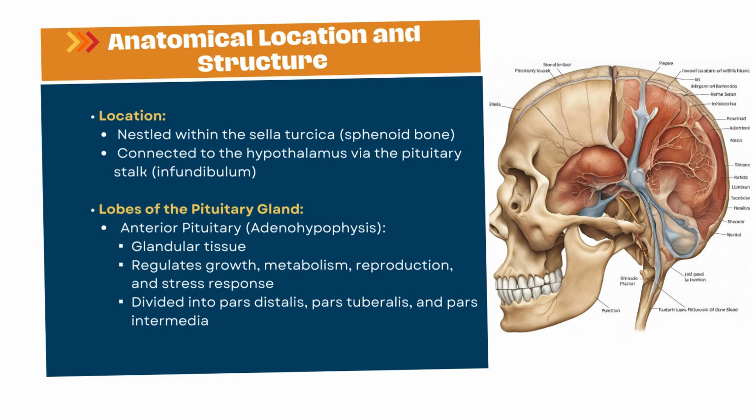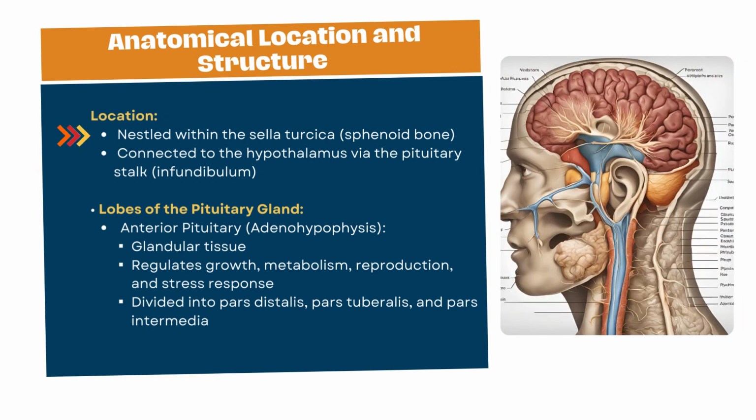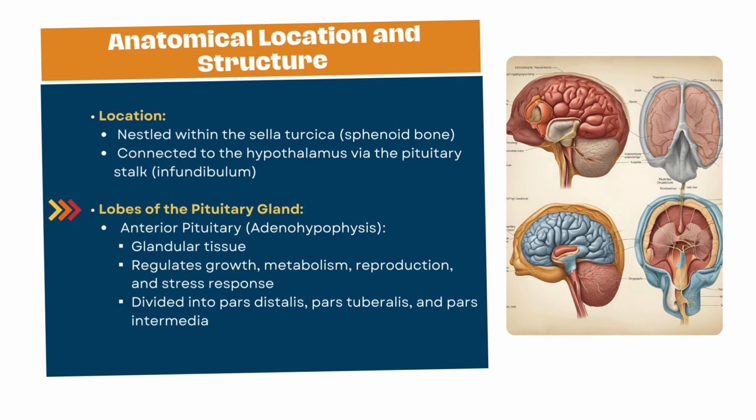Anatomical location and structure. Location. The pituitary gland is nestled within the sella turcica, a saddle-shaped depression in the sphenoid bone of the skull. It is directly connected to the hypothalamus via the pituitary stalk, infundibulum, allowing for seamless communication between these two crucial structures.